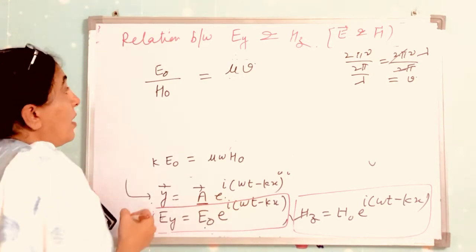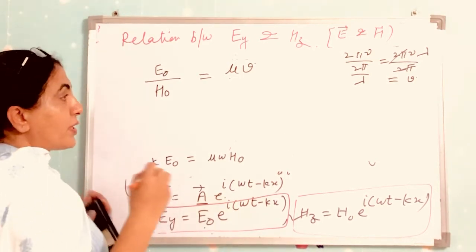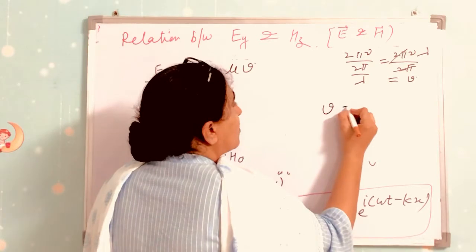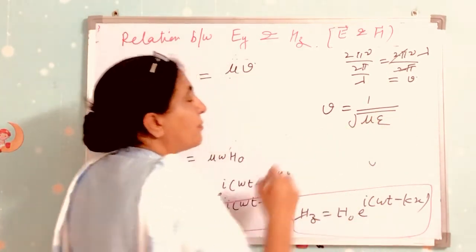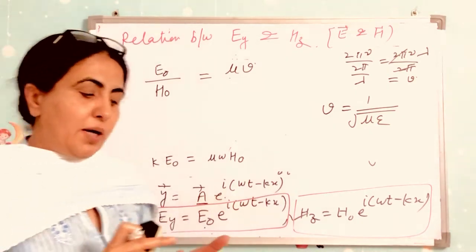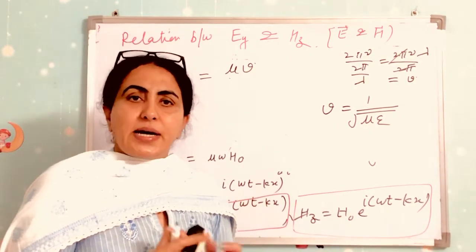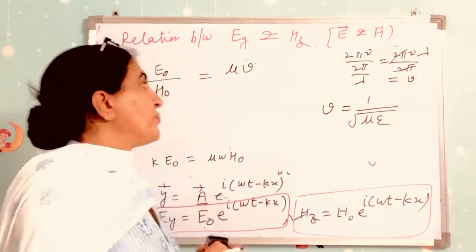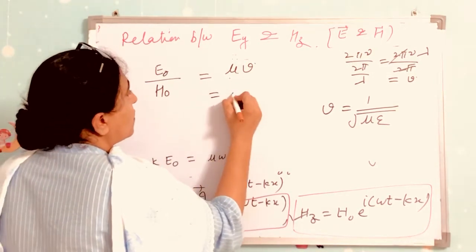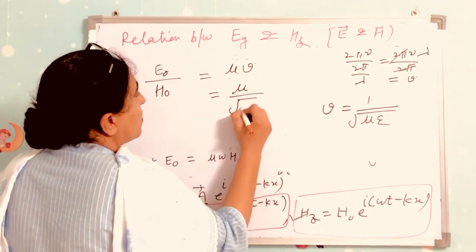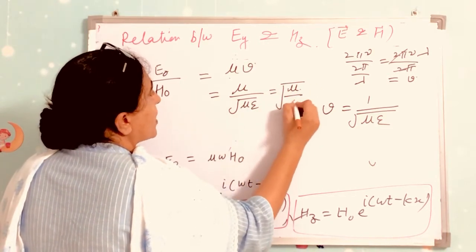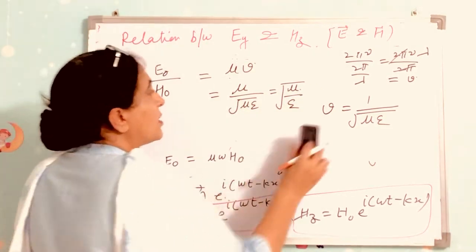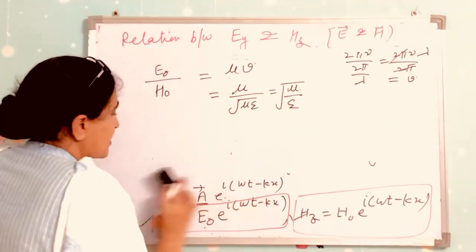Now we know that in a medium, in the case of an electromagnetic wave, v is equal to 1 over the square root of mu epsilon, where mu is the permeability of the medium and epsilon is the permittivity of the medium. Put the value: mu upon the square root of mu epsilon, and this will be equal to the square root of mu over epsilon. So we get this.